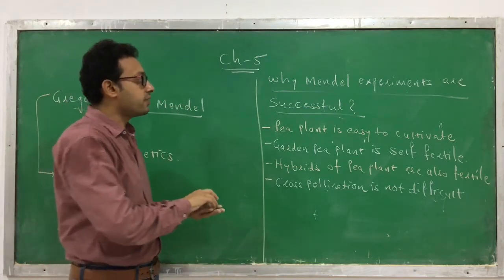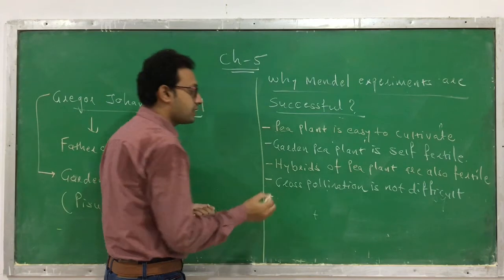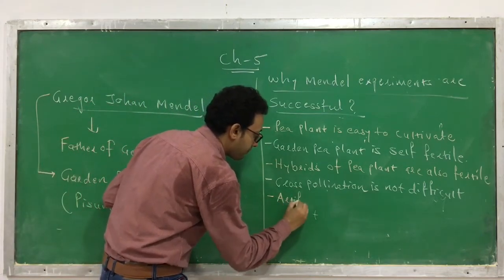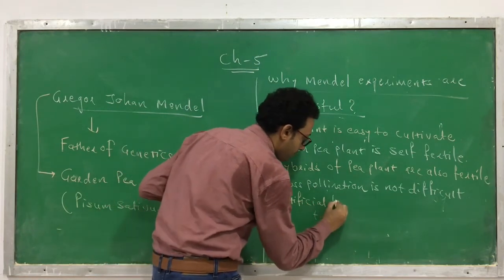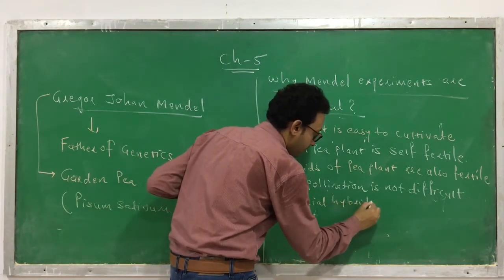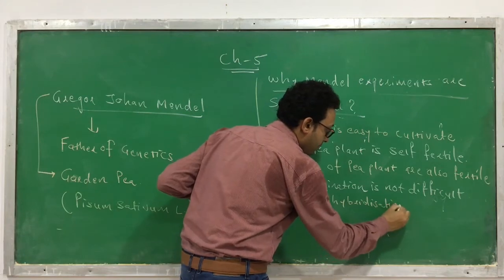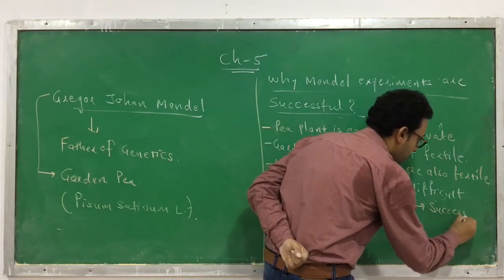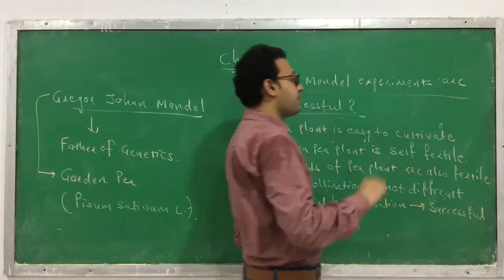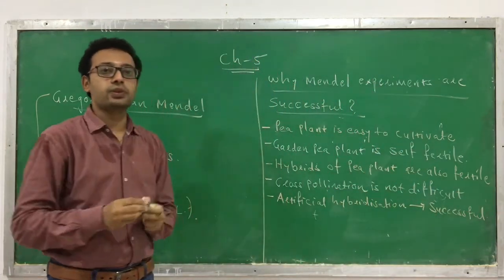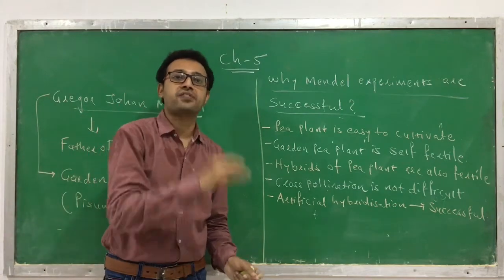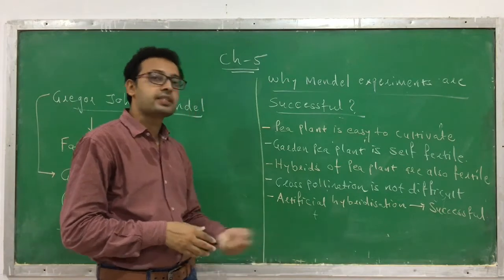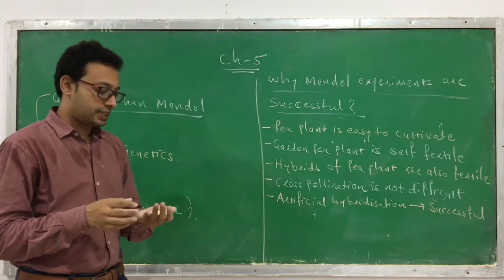Okay. The next reason why Mendel's experiments are successful is that artificial hybridization is a more successful procedure. Here the artificial hybridization is successful. There are very few chances of failure. So every time the next generations are going to be produced. This is the reason why Mendel's experiments are successful.